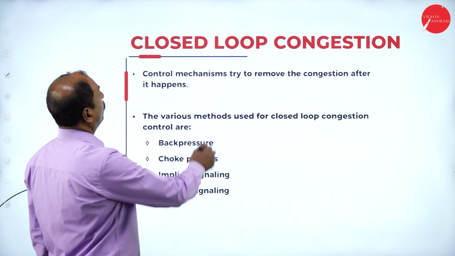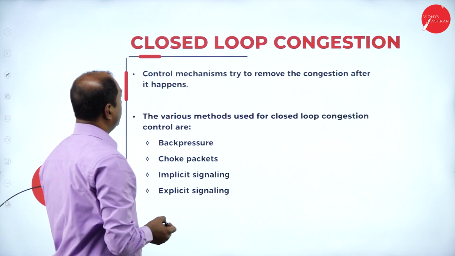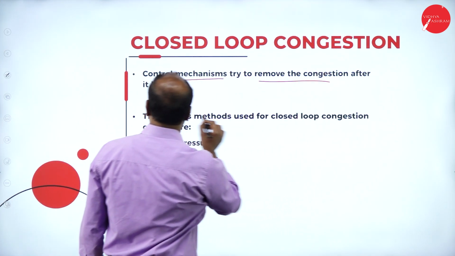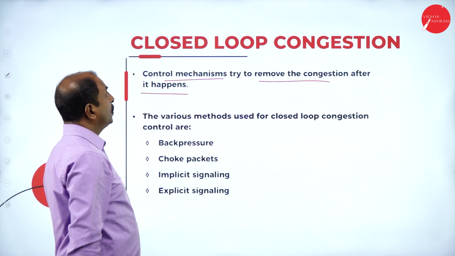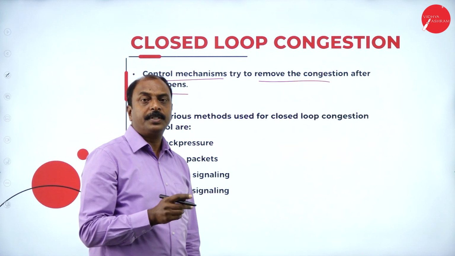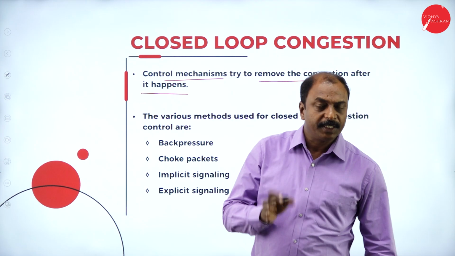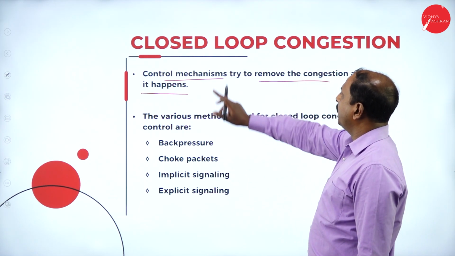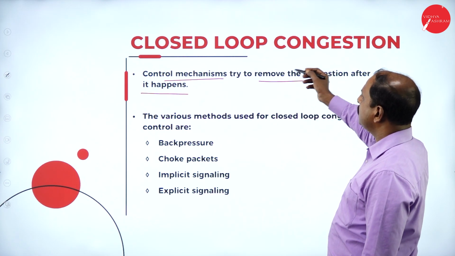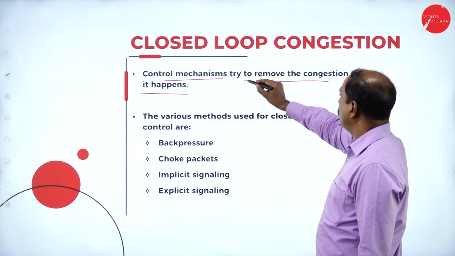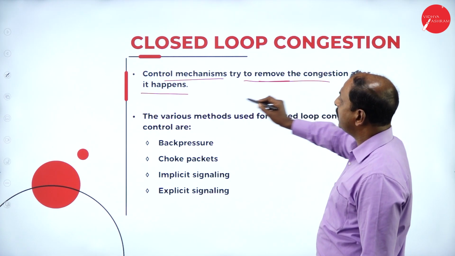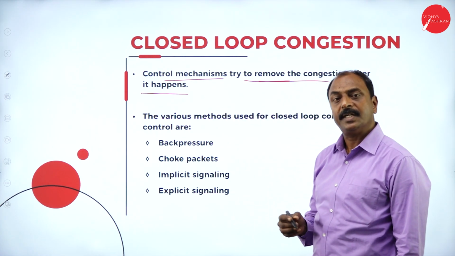Now let us see what there is in closed loop congestion control. It is a control mechanism that tries to remove the congestion after it happens. In open loop congestion control, we control the congestion before it takes place or occurs. But in closed loop, the congestion is cleared or removed after it happens, after it arises.